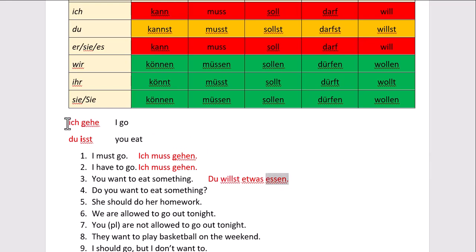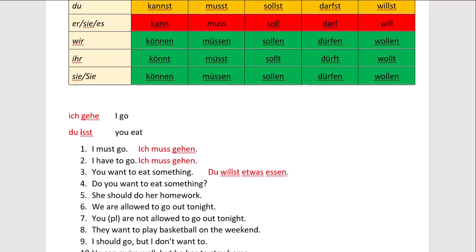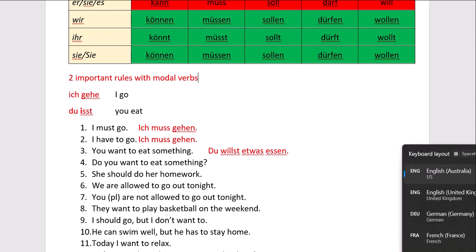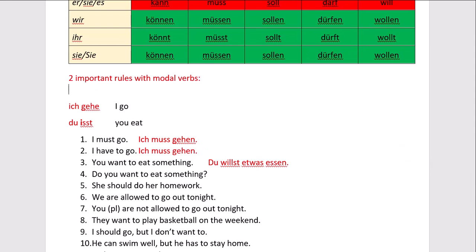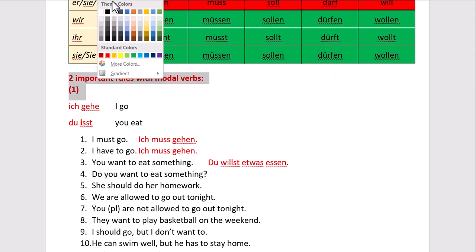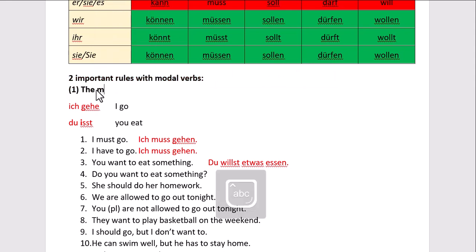And so really this sentence shows us our 2 important rules with modal verbs, which you just have to know and apply well. So our first rule is that the modal verb is followed by a verb in the infinitive form.